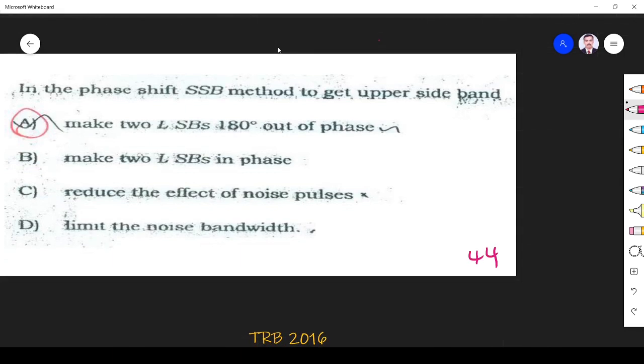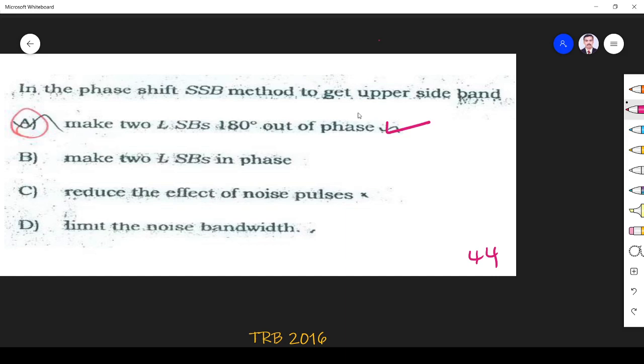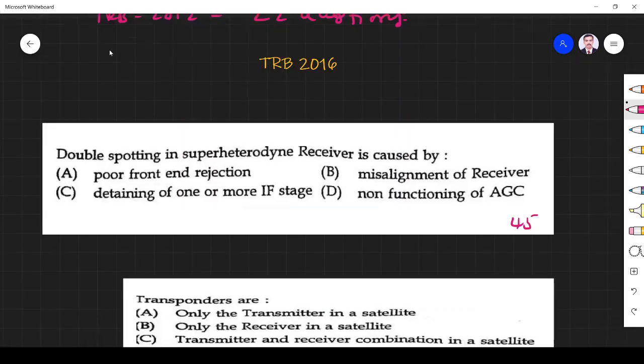In the phase shift SSB method, to get the upper sideband, what is the thing? It's a direct question. We have to make the 2 LSBs 180 degrees out of phase, right? So SSB generation we should have studied. So it is 2 LSB. So here you see 23 to 44. In TRB 12 also they asked 22 questions. Very, very important thing to be noted.